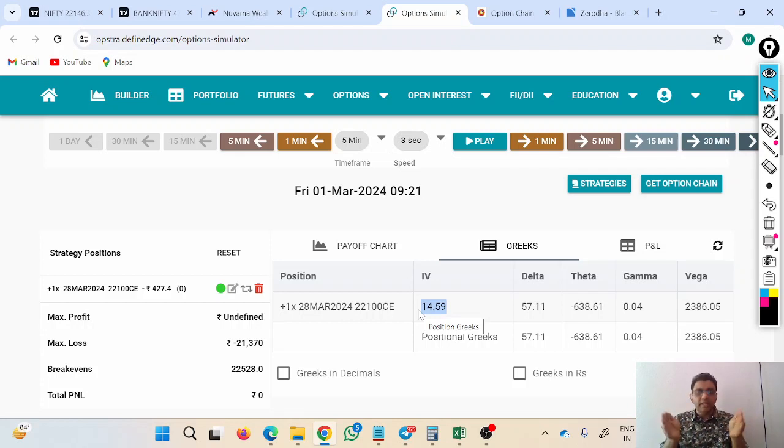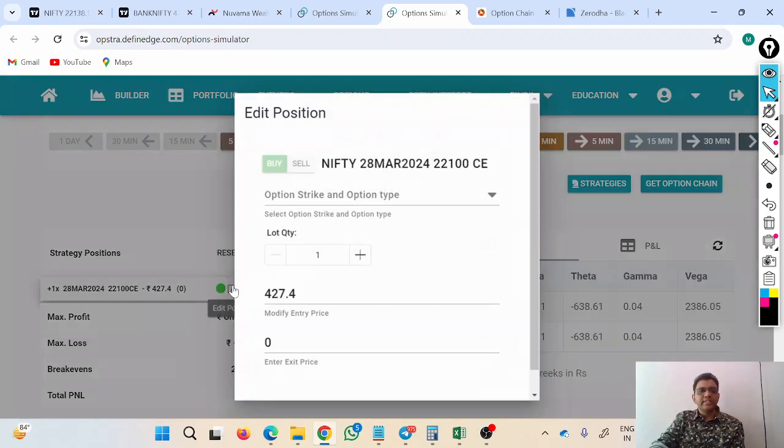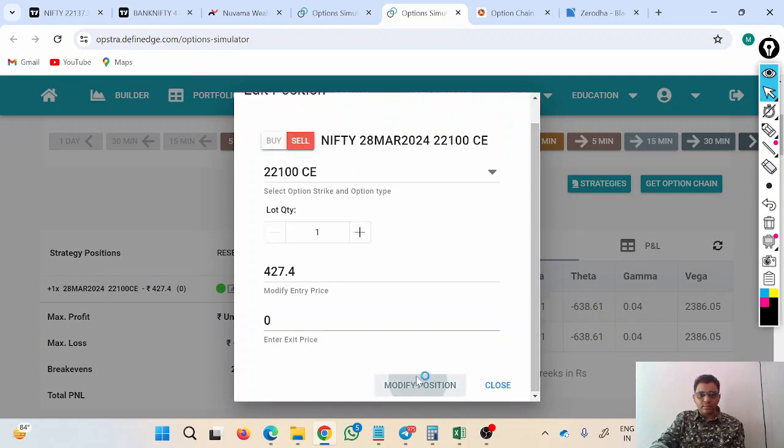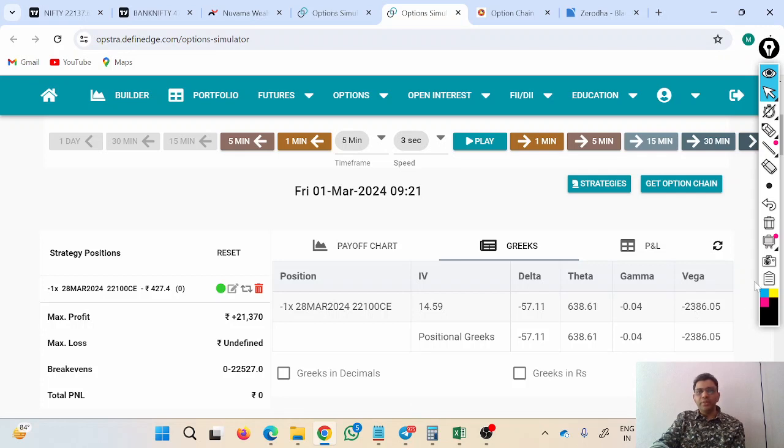It's a logical thing. I have bought something. After buying, if volatility increases, then the option premium will increase. If the option premium increases, I will be profitable. How much will I be profitable? That is given in this Vega. For every 1% increase in this IV, I will be getting 2386 rupees. Now, if I change this to seller, let's say instead of buying, I would have sold this, then my Vega would have been negative.